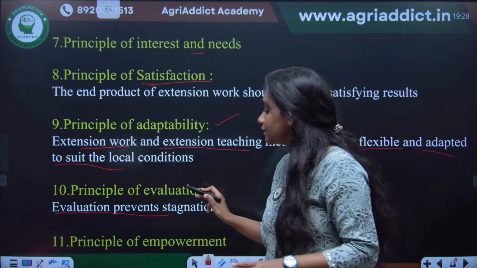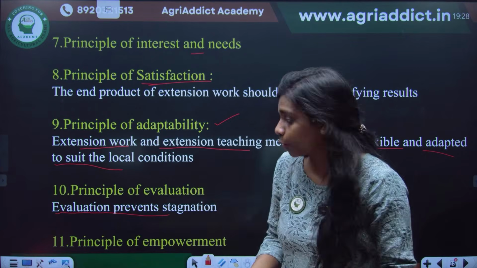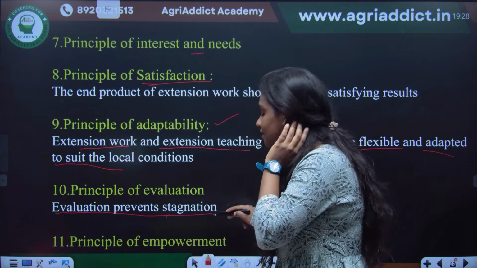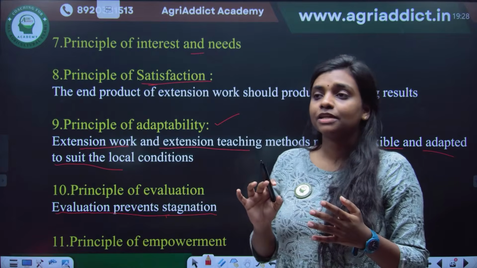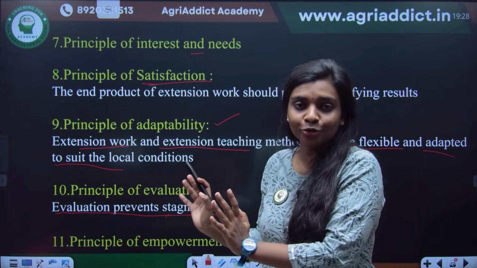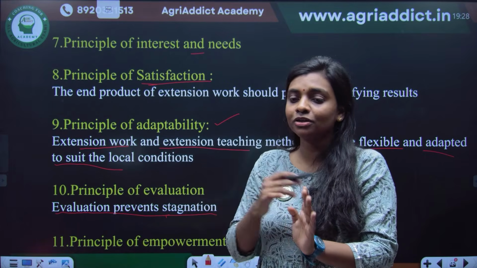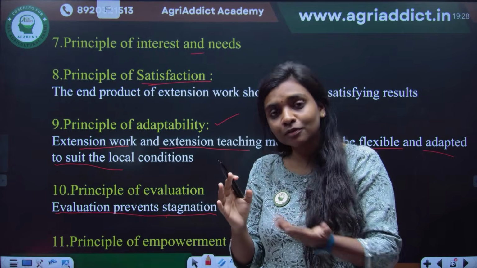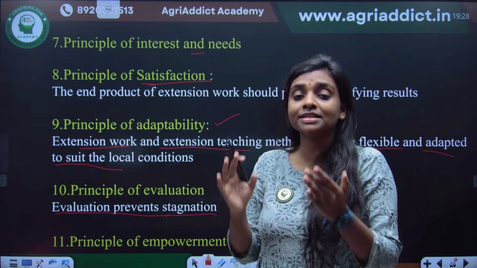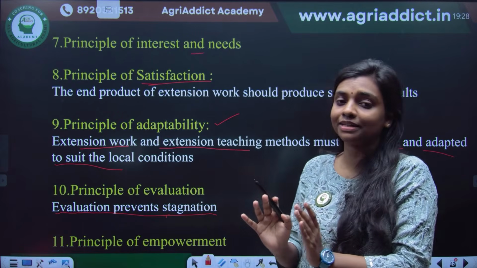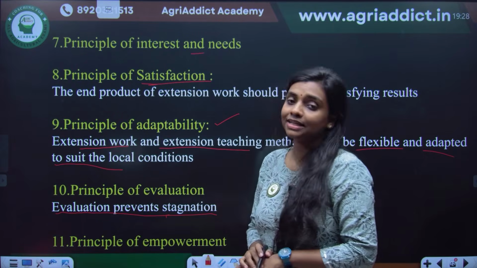The same thing is applicable to any extension program. And why are we doing that? Because evaluation prevents stagnation, which means that if you are not checking what you are doing, then you are stuck at some point of time. If you are reading and not checking whether you are remembering or not, actually you might be forgetting, you might be remembering, you don't know. It creates a kind of stuck situation, right? The stagnant situation will be there. So evaluation prevents the stagnation.